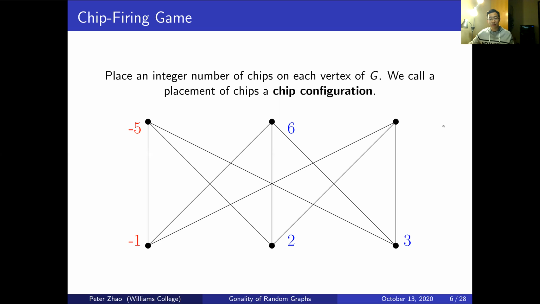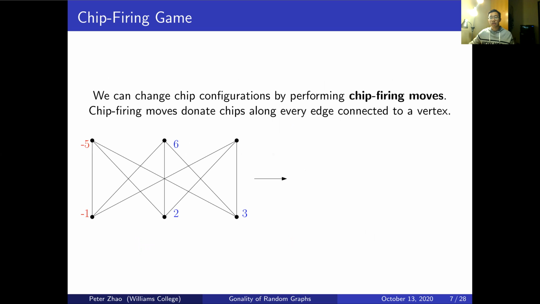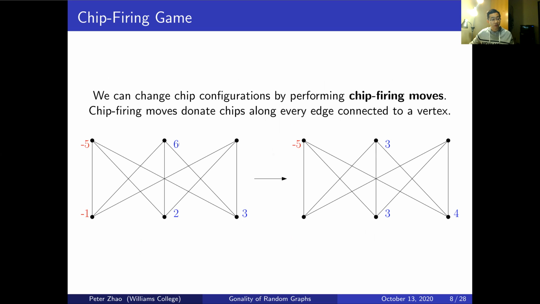Okay, so you might be wondering, how do we play this game? To play this game, we want to perform what we call chip firing moves. What this means is that if we chip fire a vertex, we move one chip from that vertex along all of its edges. So for example, in this graph, if we fire the top middle vertex with 6 chips, which sends one chip along each of its edges, we remove 3 from this top vertex, and we add 1 to each of its neighbors, which are the bottom 3 vertices. So in this case, we have 1 plus -1 equals 0, which we don't write anymore. 2 plus 1 equals 3, and 3 plus 1 is 4. So that's how many chips we have in our new configuration.